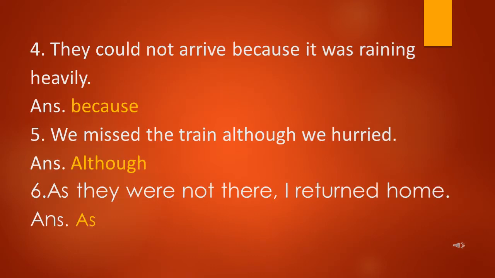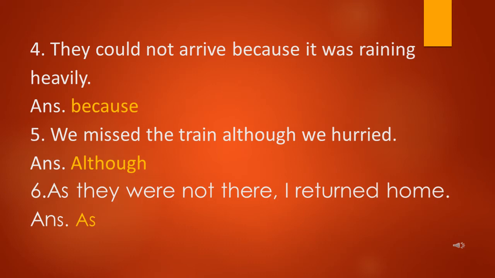Now let's read sentence number 4. They could not arrive because it was raining heavily. So here students, can you tell me what is the conjunction in this sentence? Yes, very good. The conjunction is because. Sentence number 5. We missed the train although we hurried. So can you tell me what is the conjunction here? Yes, very good. The conjunction is although.